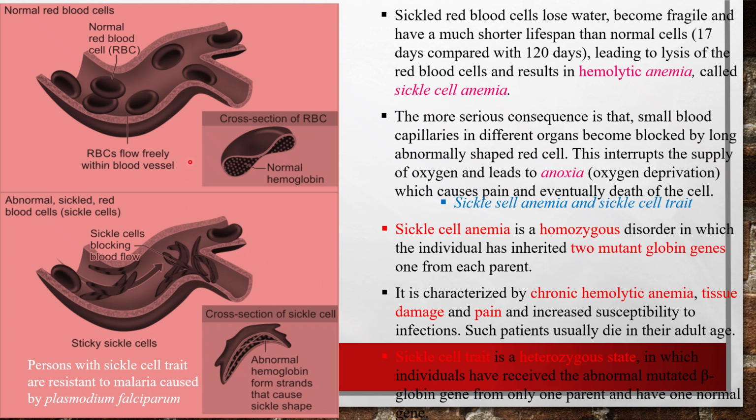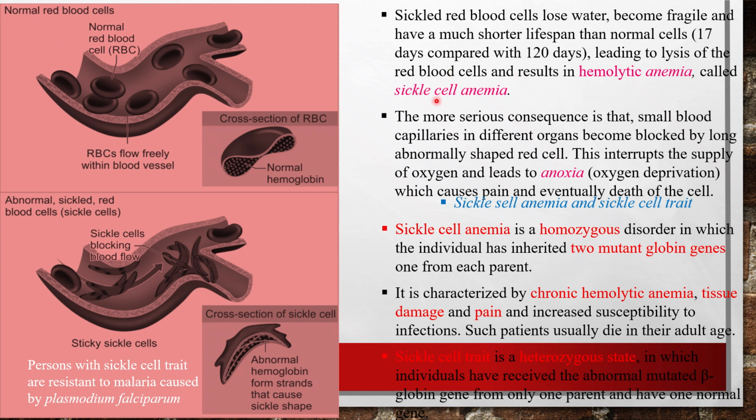The resultant alteration in the structure of RBCs will lead to loss of water. The water retention capacity of the RBC is lost, and the RBCs become more fragile and have a much shorter lifespan than the normal cell. Normally it is 120 days, but it is now reduced to 70 days only, leading to the lysis of the red blood cells, and this results in hemolytic anemia called sickle cell anemia.